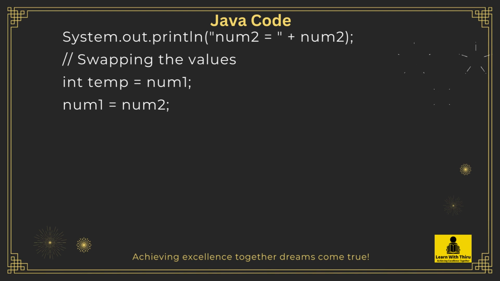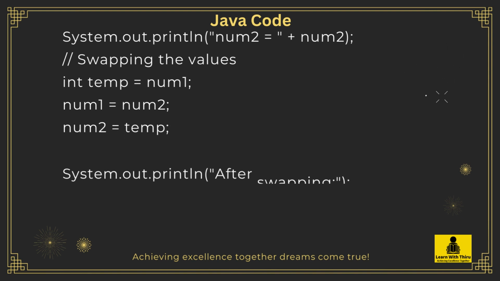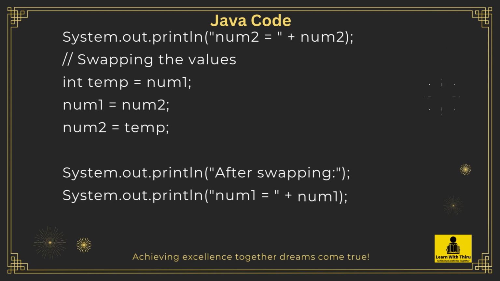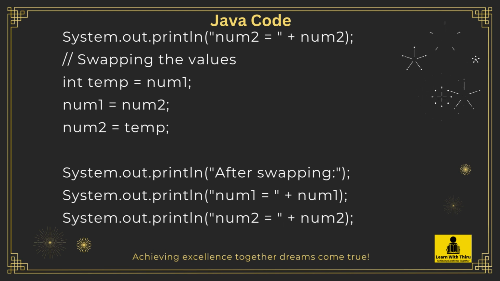Swapping the values: int temp = num1; num1 = num2; num2 = temp; System.out.println("After swapping"); System.out.println("num1 = " + num1); System.out.println("num2 = " + num2);